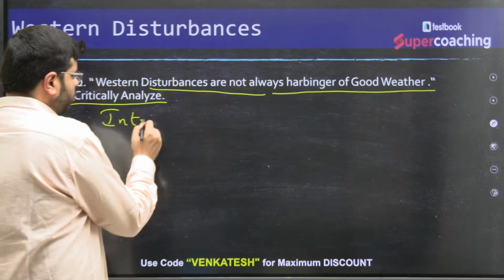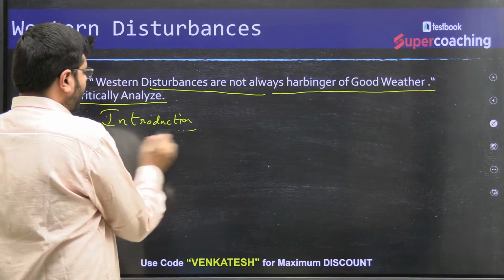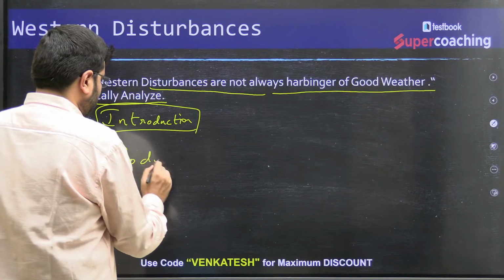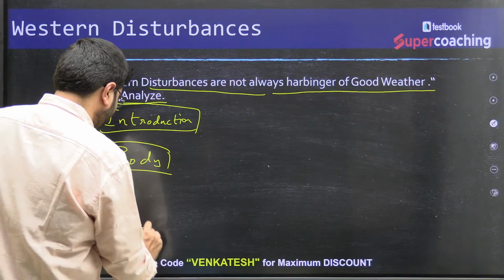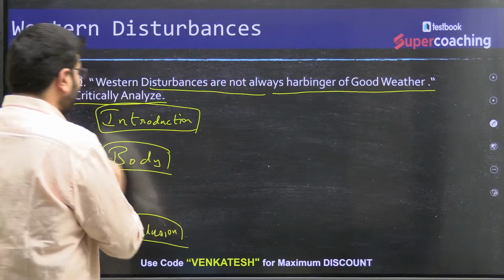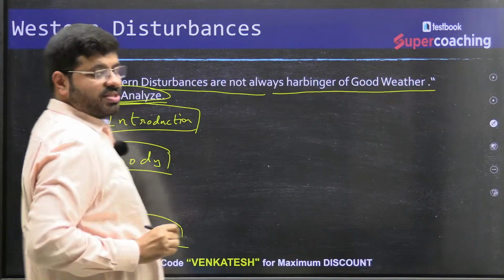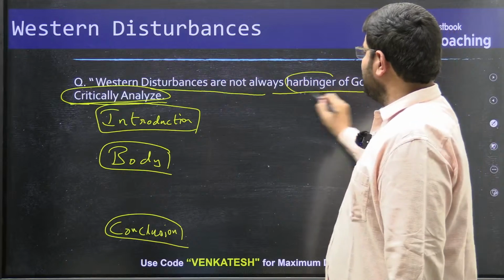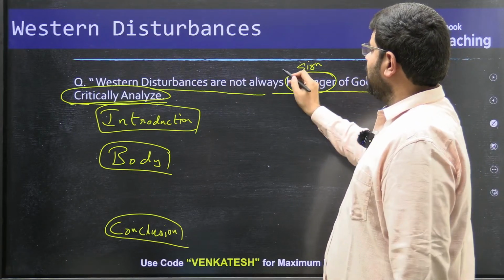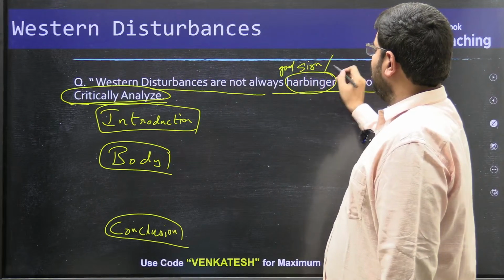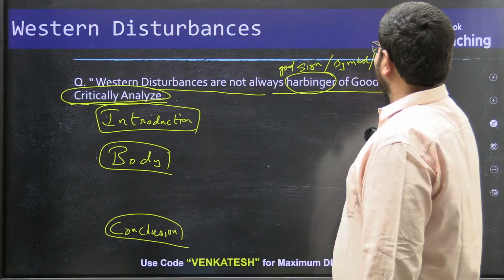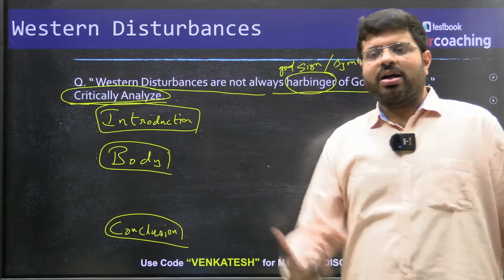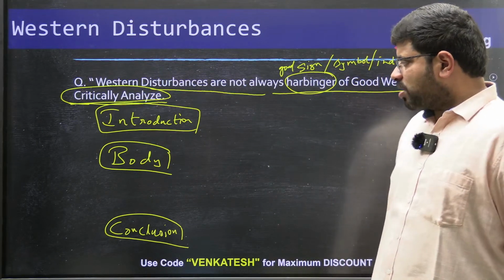Introduction. What should be the approach of your answer? It should have a proper structure: introduction, body, conclusion. Within the body, the key word is "critically analyze". It is not always a harbinger. Harbinger means a good sign, a symbol or an indicator. Indicator of good weather, symbol of good weather. You can take the metaphor in this way.